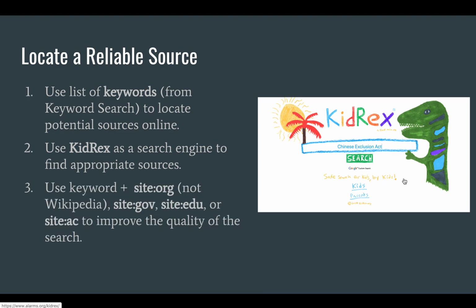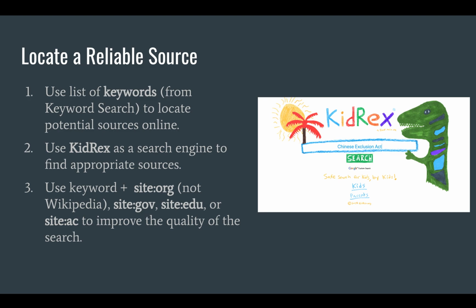Number 3, use the keyword plus site:.org, not Wikipedia though, it's not written by experts, site:.gov, site:.edu, or site:.ac, which means academic, to improve the quality of your search. If you put this into your search bar, the keyword plus this, then it's only going to find websites with an org, a gov, an edu, or an ac in it. These are reliable sources. Later on, I'll get into why commercial or .com is not what you're looking for.